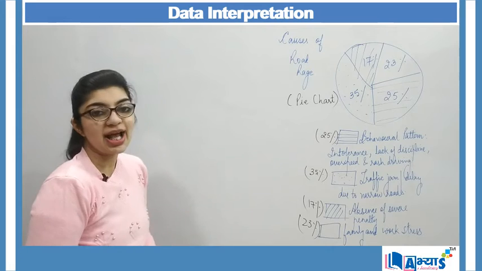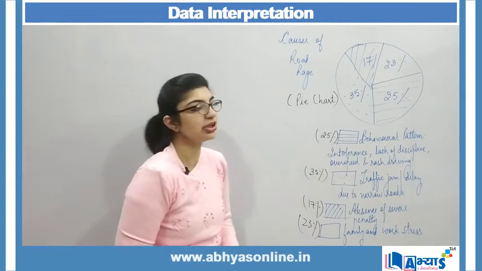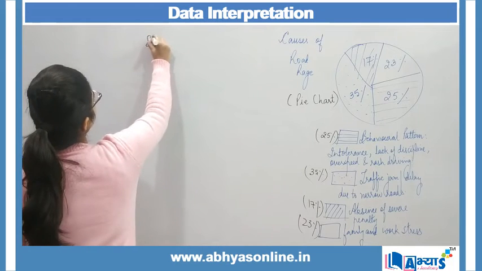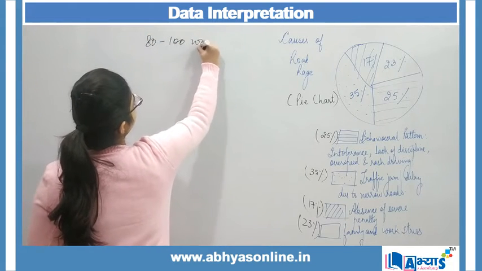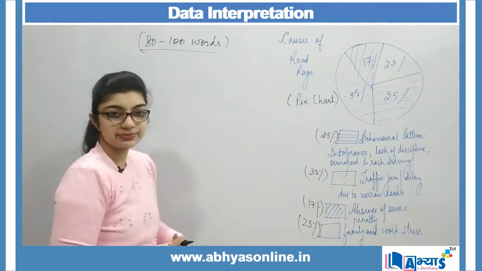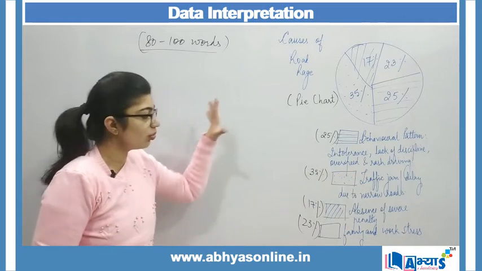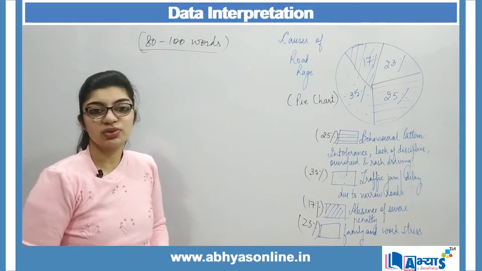Now accordingly, I have to draft my data interpretation. I have to write my data interpretation. My word limit over here is 80 to 100 words, and within this range I have to analyze this and write what I can analyze through this data.